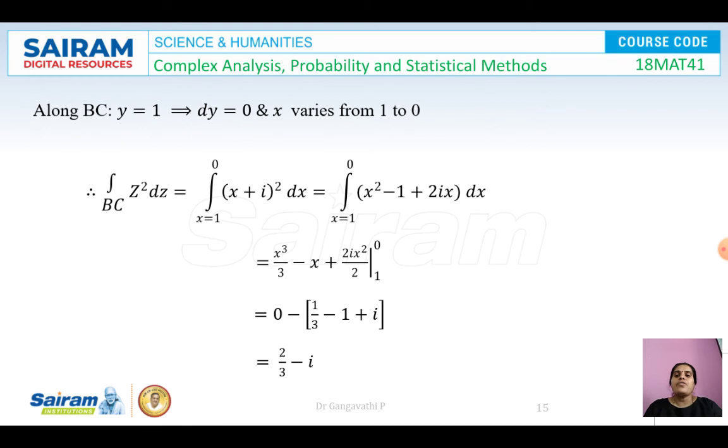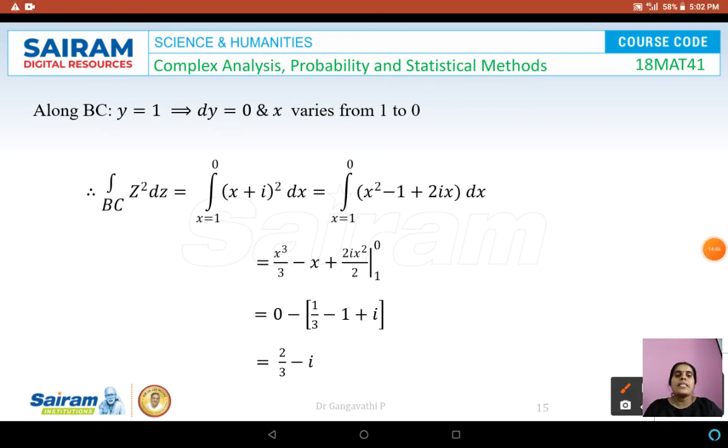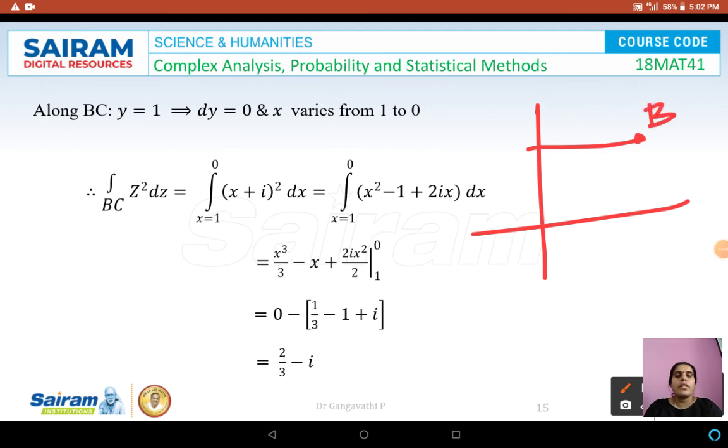Similarly, we have to find the integration along the curve BC. BC is the third part of the square, and if you imagine the graph which we have drawn, BC is somewhere here. This is point B and this is point C, and the direction is here. The B coordinates are (1, 1) and C coordinates are (0, 1).